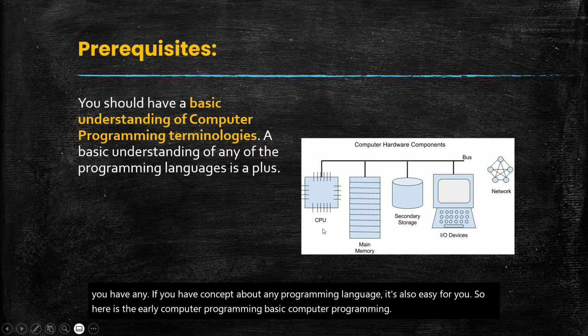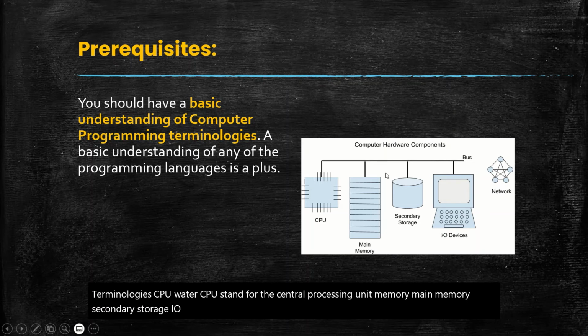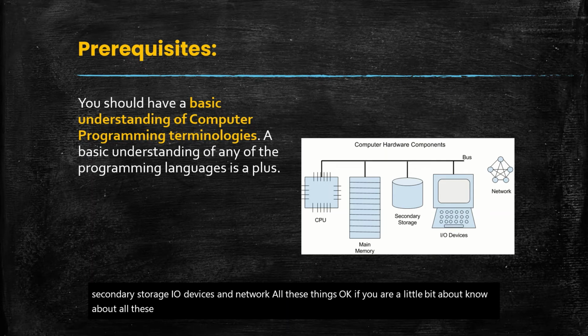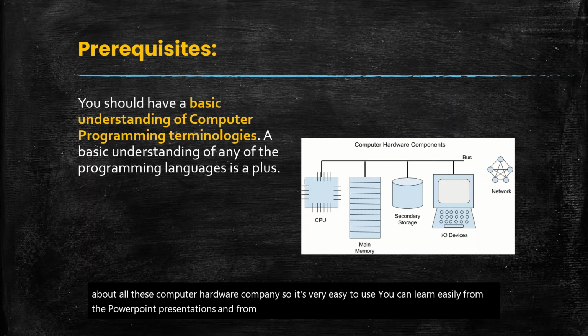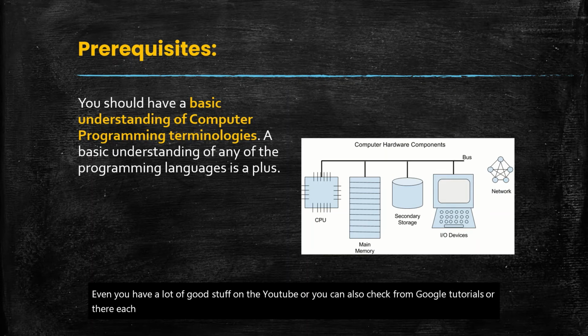Here are some computer programming terminologies: CPU, which stands for central processing unit, memory, main memory, secondary storage, IO devices, and network. If you know a little bit about all these computer hardware components, it's very easy. You can learn easily from the PowerPoint presentations and from my videos. There is also a lot of good material on YouTube. You can also check Google. Tutorials are there for each and everything, so you can learn from there.